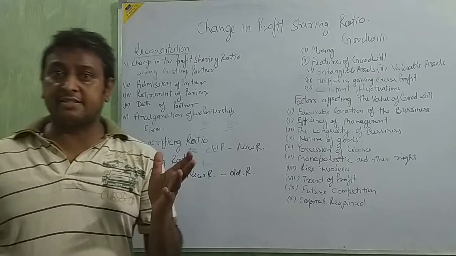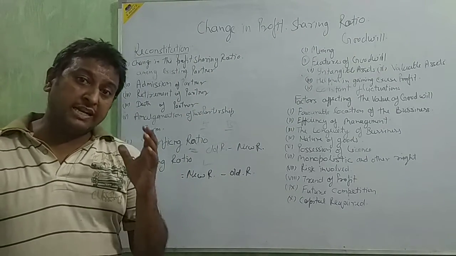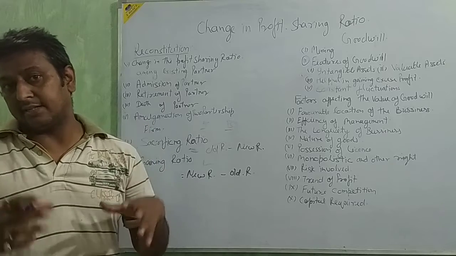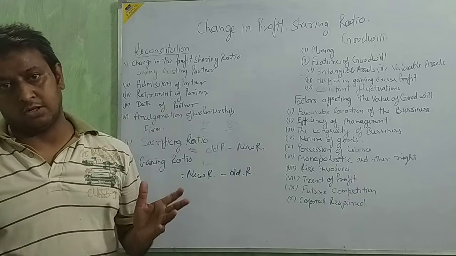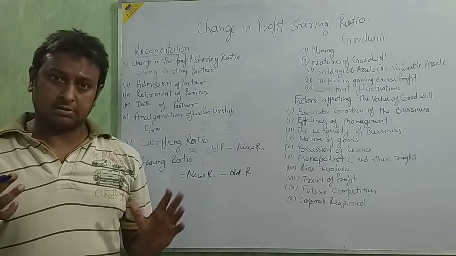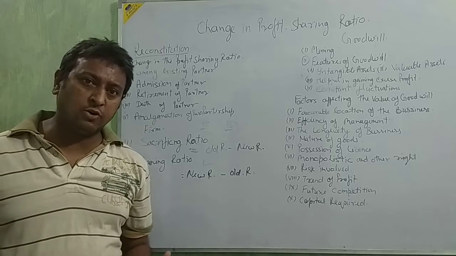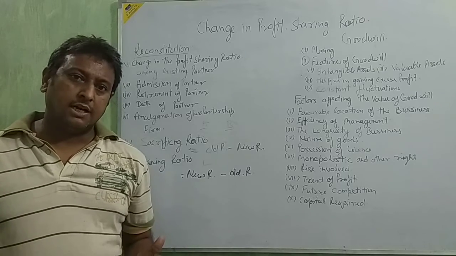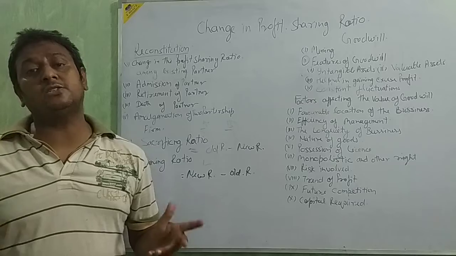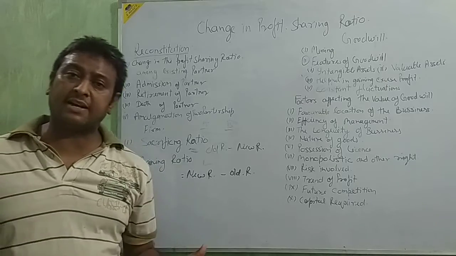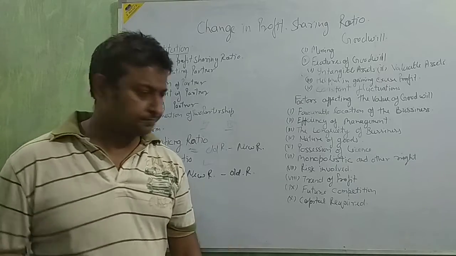Next, risk involved. If more risk is there, then goodwill is less. If less risk is there, then goodwill is more. Okay, beta? If there is risk, it means your goodwill is not good, so you are going for the risk. If there is less risk, it means your goodwill is good and it is easy to sell the product in the market.